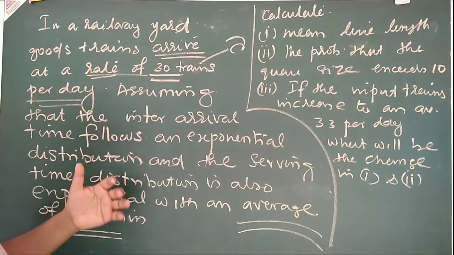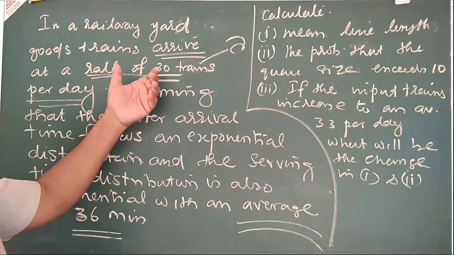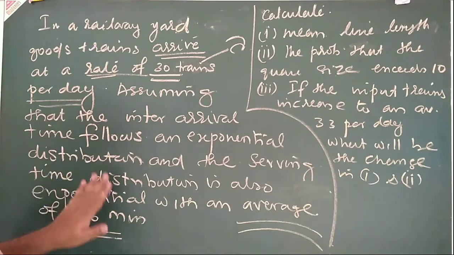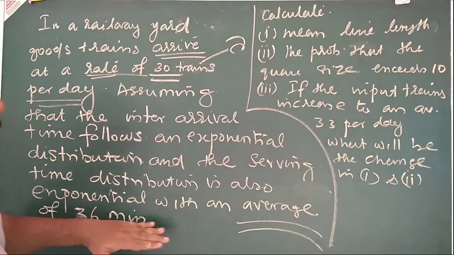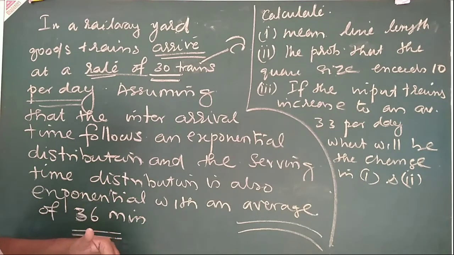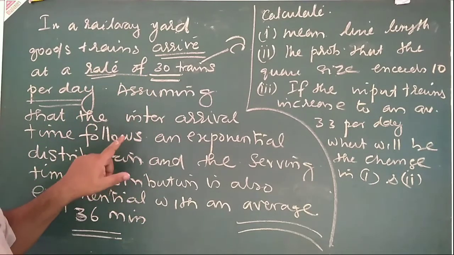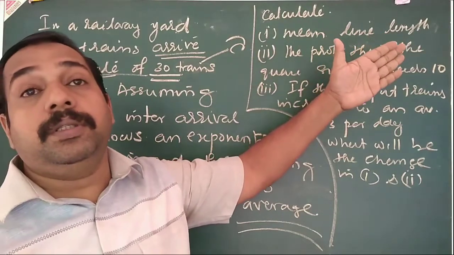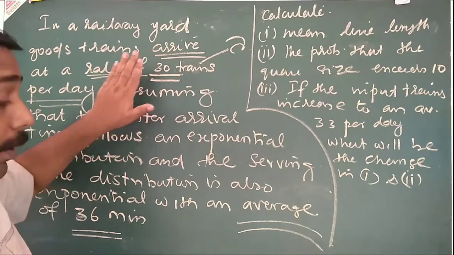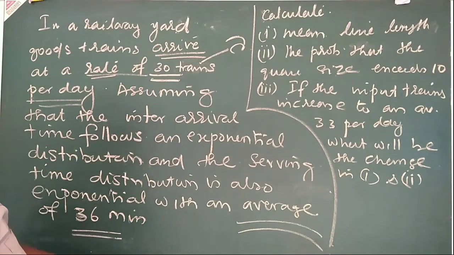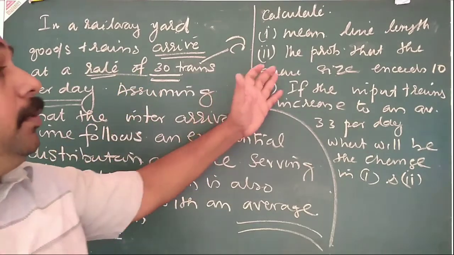So first you convert these two parameters to a single unit. This is lambda, this is mu. Mu is not given per minute or per hour, so we have to convert. Then we have to make these two the same unit, then we can move to this question. So this is the first step: first find the arrival rate, then find the service rate properly, then convert these two into a single unit. Then we can go to the next one.